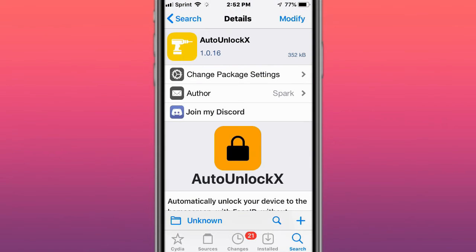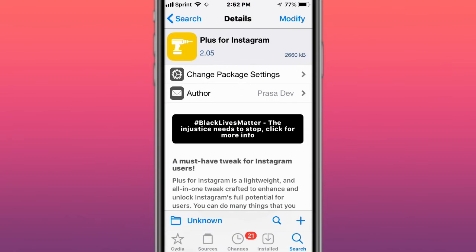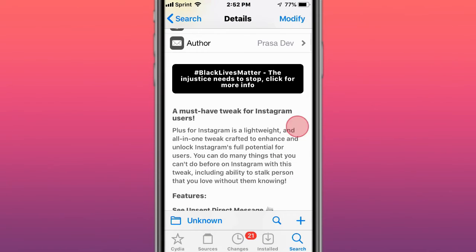Next is called Auto Unlock and automatically unlock your device to the home screen with Face ID without swiping. Next is called Plus for Instagram, and it's basically a Rhino alternative, Instagram plus alternative.